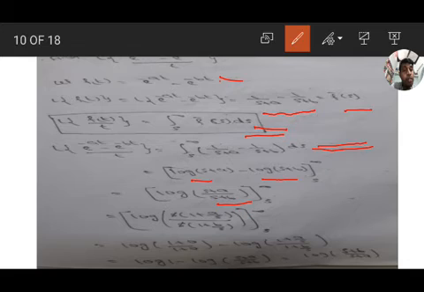Upper limit: a by infinity means 0, b by infinity means 0. So log of 1 plus 0 by 1 plus 0, minus log of (1 plus a by s) by (1 plus b by s). Log 1 value is 0, so we get minus log of (s plus a) by (s plus b). Minus is power minus 1, so the numerator and denominator interchange. So the final answer is log of (s plus b) by (s plus a). Please write down the problem.